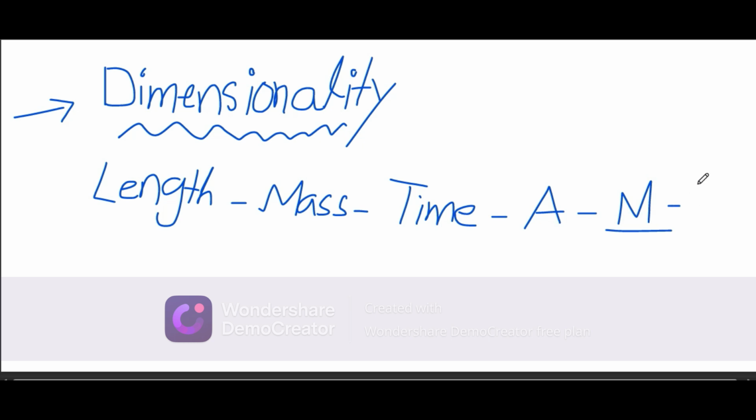Similarly, temperature, that is T, or you can derive it as K, and they are simply represented by square brackets and the terms being calculated, such as LMT.